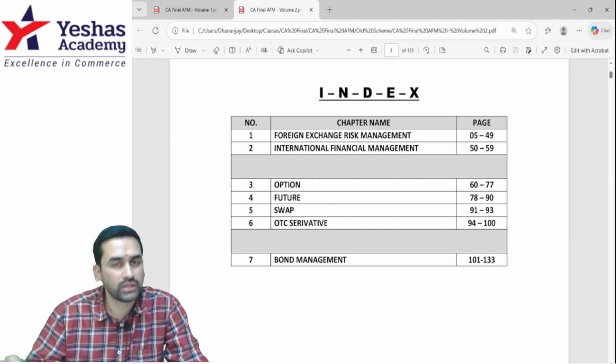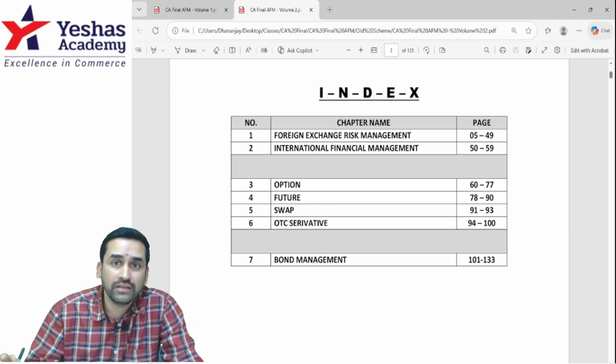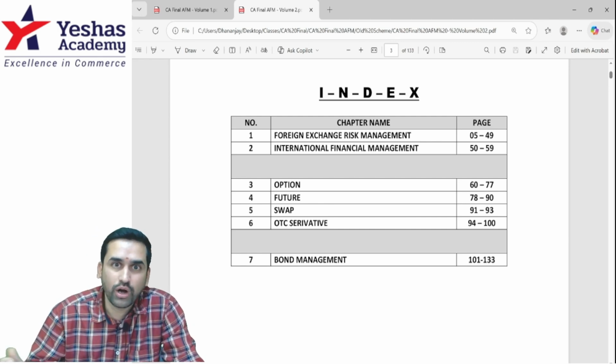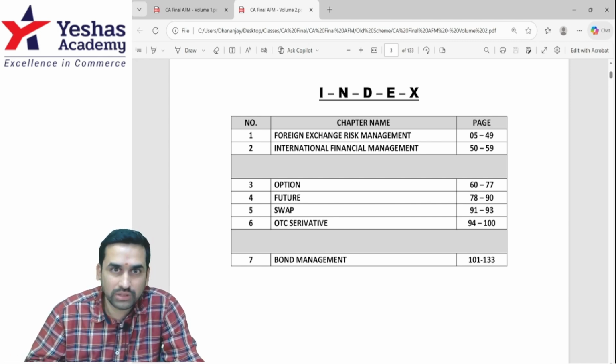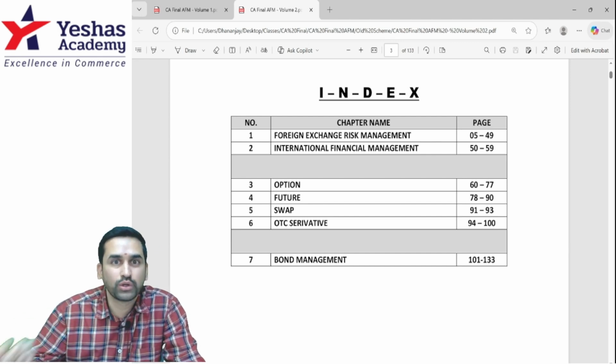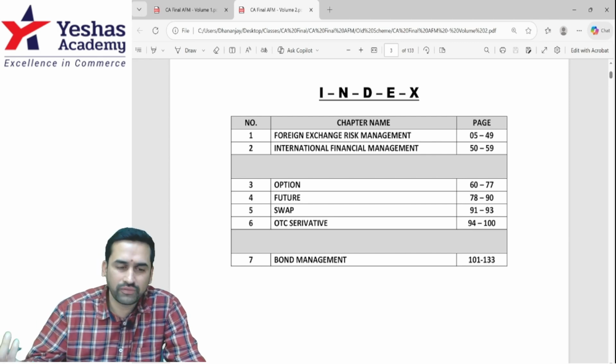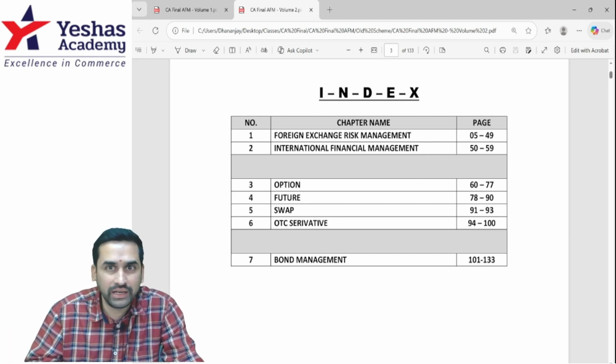Coming to options and futures, Nifty futures with hedging is a common question that they have been asking. Option valuation is extremely important. Call option, put option: many students get confused when to exercise call, when to exercise put. These are some basic things. If you don't revise it, in the exam, even though the question is easy, a lot of times they ask the payoff on the expiry day.